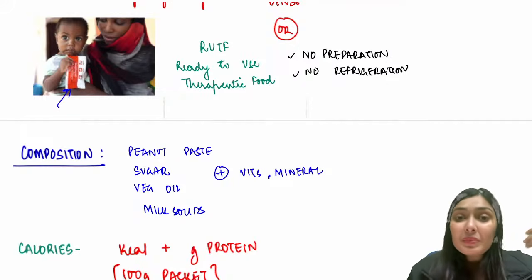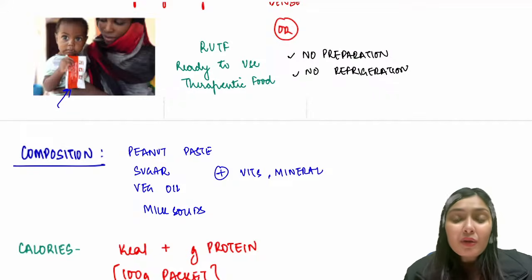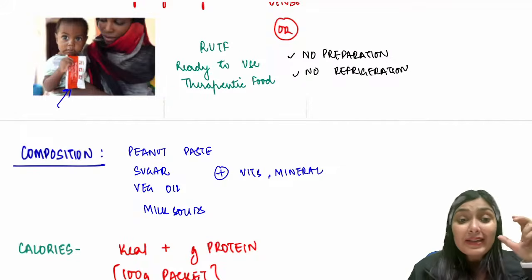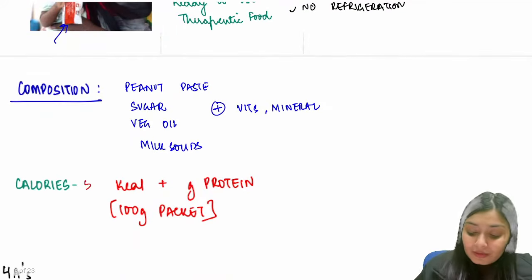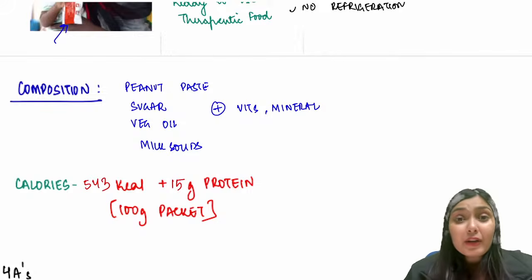The normal meal that you and I eat every day, the basic meals, not some fancy meal, the basic meal of dal, chapati, sabzi, is roughly 350 to 400 calories. If you are very adventurous, it can go up to 450 calories. But the small 100-gram packet has 543 kilocalories and 15 grams of protein. So energy dense is this RUTF, and because of the addition of sugar and vegetable oil, this is very palatable. So children usually eat it very well. So this is how you're going to take care of the nutritional aspect. The first point, nutritional management.